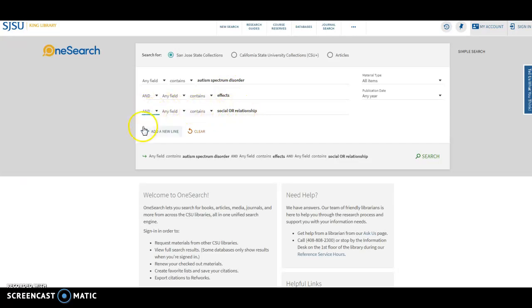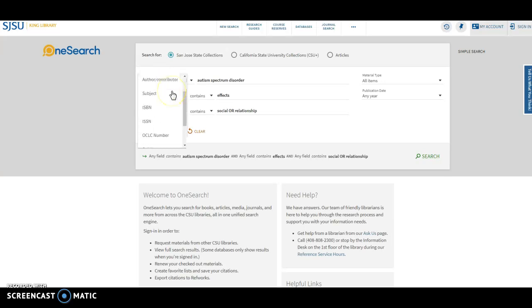If we do this as an or, it changes what it's searching for. It just combines those Boolean terms in different ways. This is the easiest way to find the widest variety of sources and source types, if we just keep all of these descriptors saying any field. Any field will look for these terms in the title of an article or a source, the abstract, the subject descriptors, or anything like that. We can change these, but then that's going to limit what's going on.